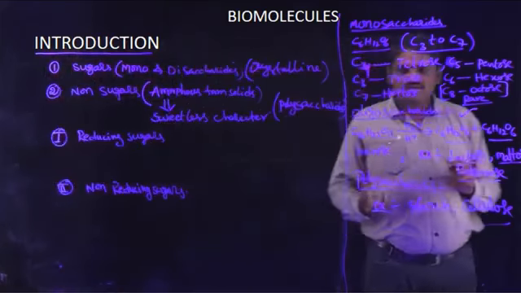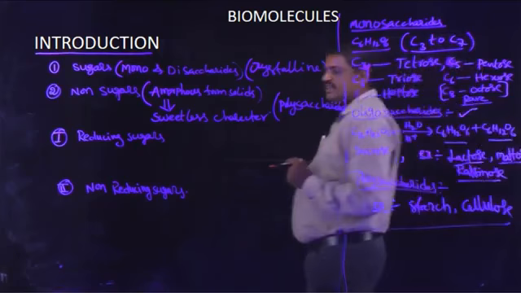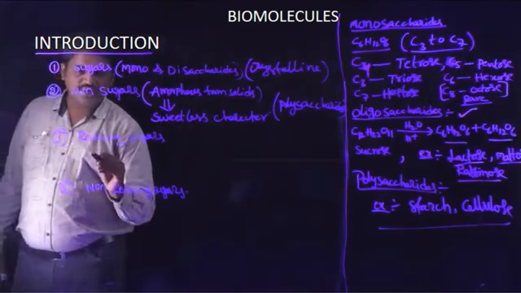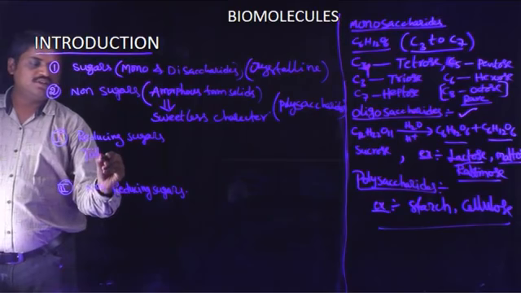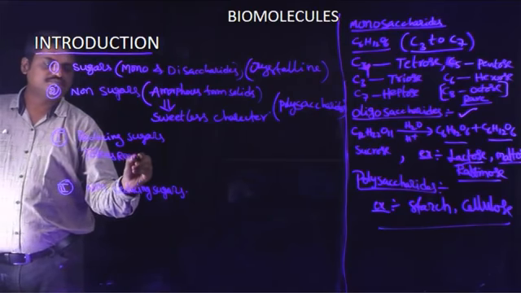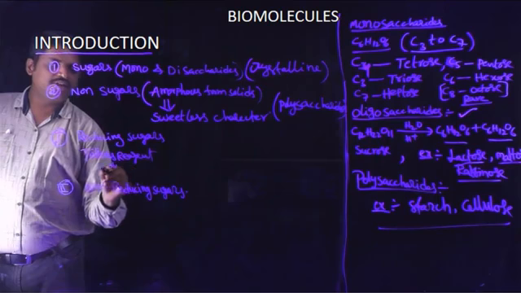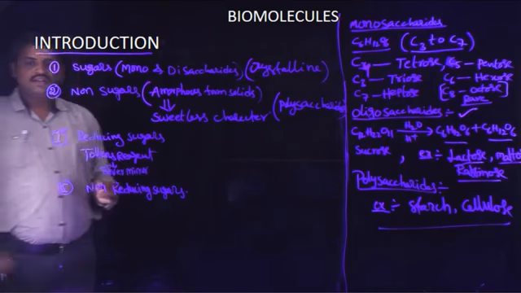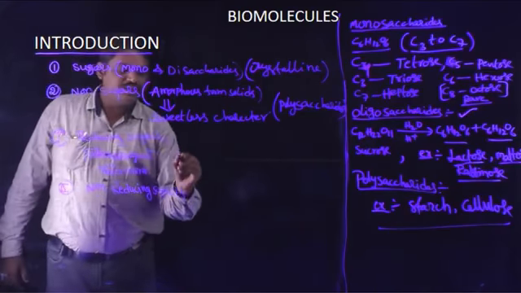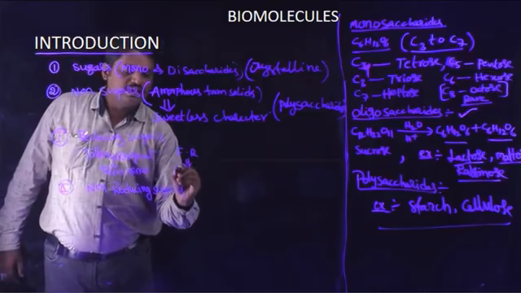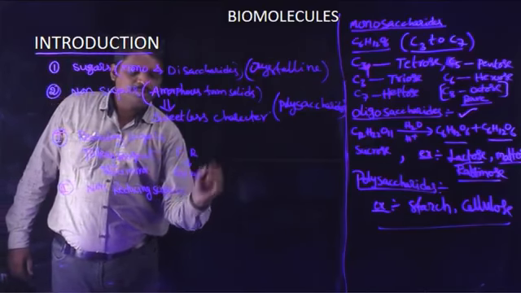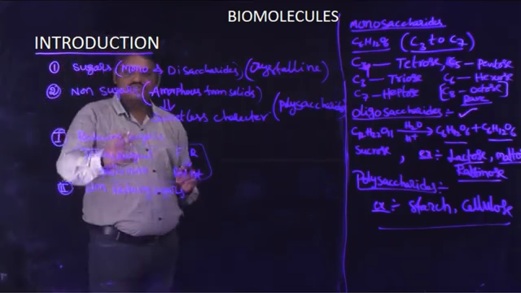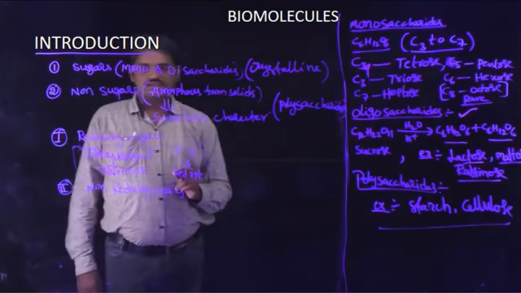Reducing sugar means these molecules react with Tollens reagent to produce a silver mirror, and react with Fehling's reagent to produce a red color precipitate. These type of molecules are known as reducing sugars.